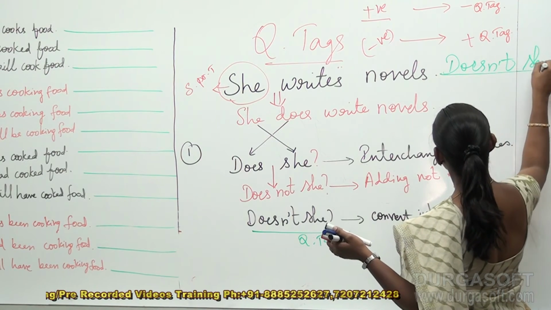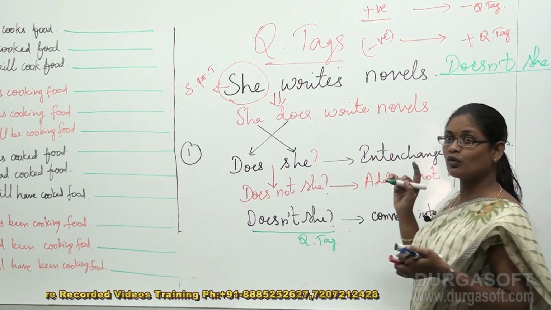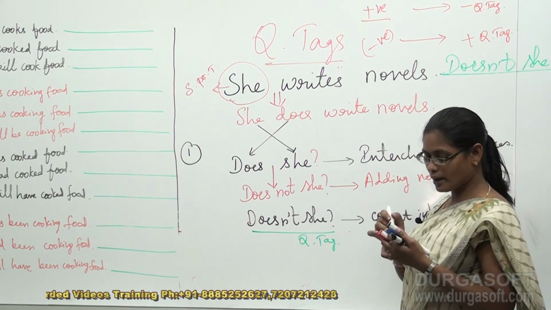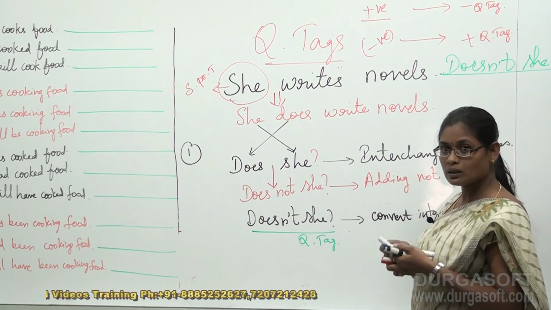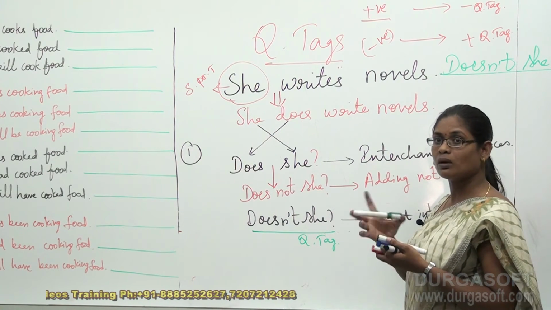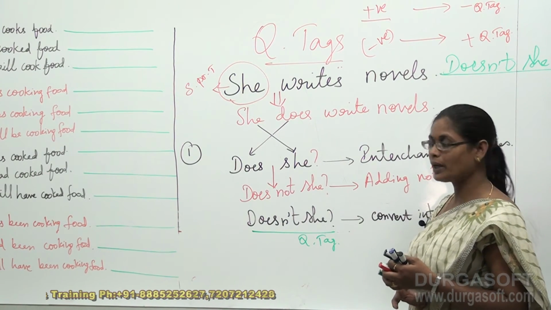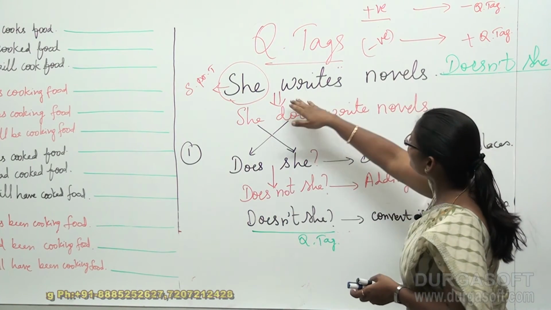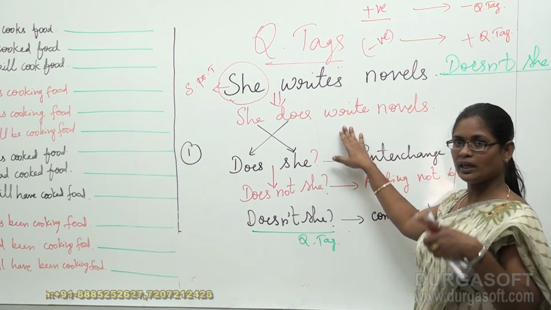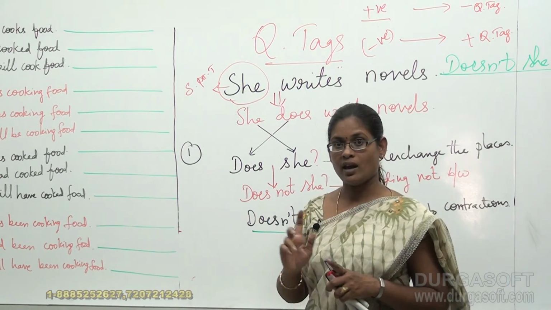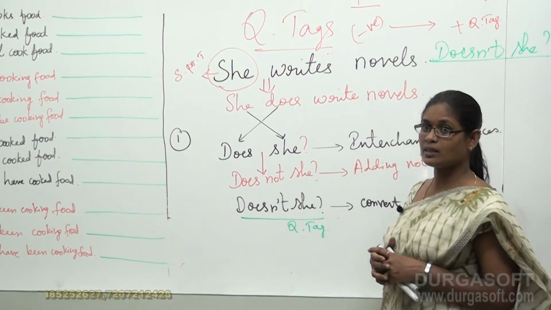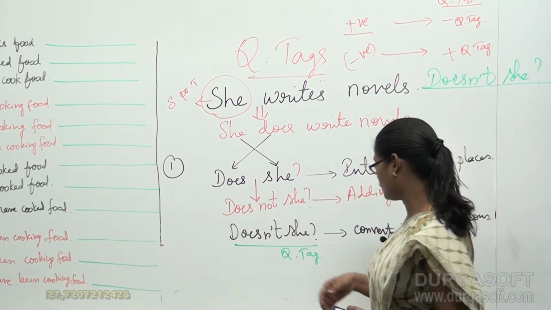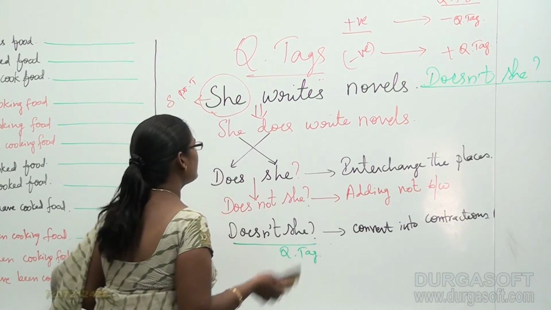Doesn't she? Then you're not supposed to forget to end it with a question mark. Always a question tag should be ended with a question mark, because in the name itself it is mentioned, it's a question. Okay, so this is the rule. This rule is that for positive sentences we get negative question tags, and for negative sentences we get positive question tags. Let's see how this is going to help us. Let's deal with the negative sentence now.